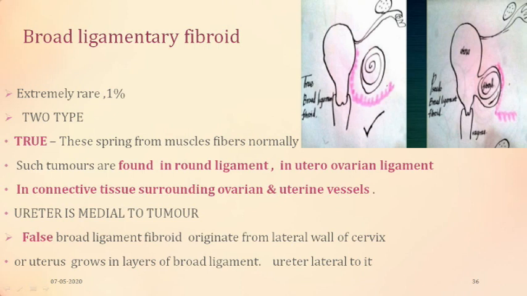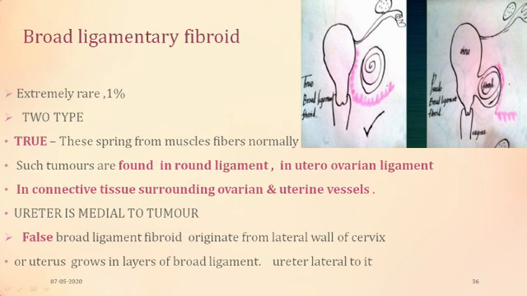This pink part is the ureter. So the differentiation between a false and a true broad ligamentary fibroid is that this is the normal site where the ureter lies, and because it is growing from the wall, it pushes the ureter to the lateral side.